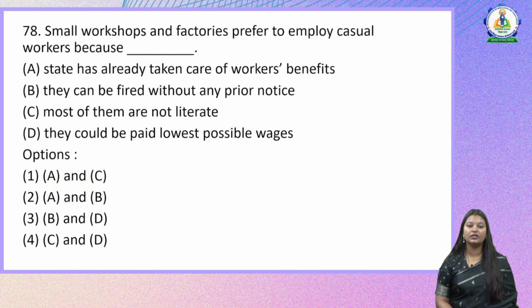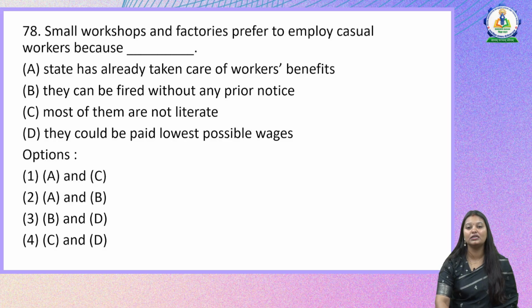The next question is, small workshops and factories prefer to employ casual workers because, let us look at the reasons they have listed here. A. State has already taken care of workers' benefits. B. They can be fired without any prior notice. C. Most of them are not literate. And D. They could be paid lowest possible wages. Small workshops and factories are trying to employ only casual workers.